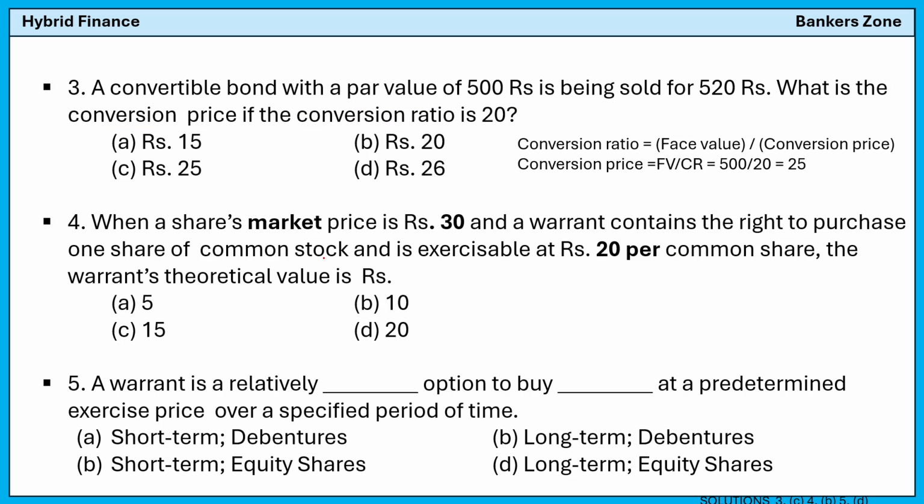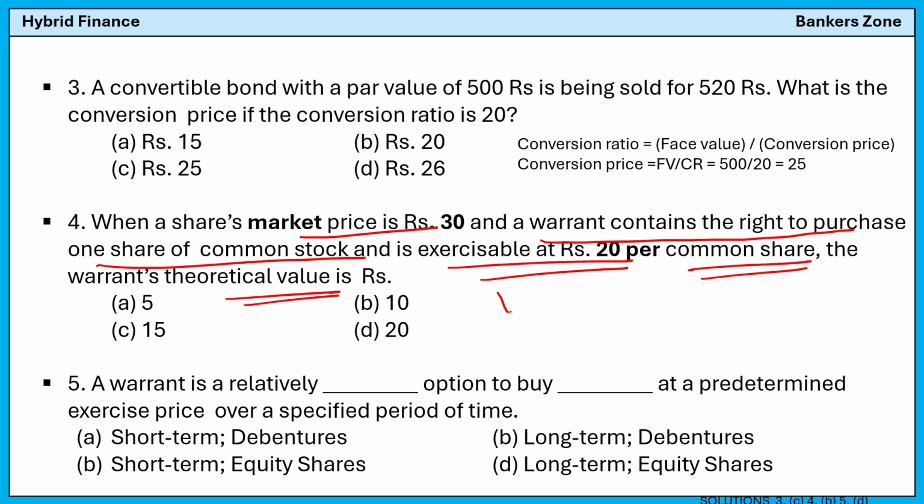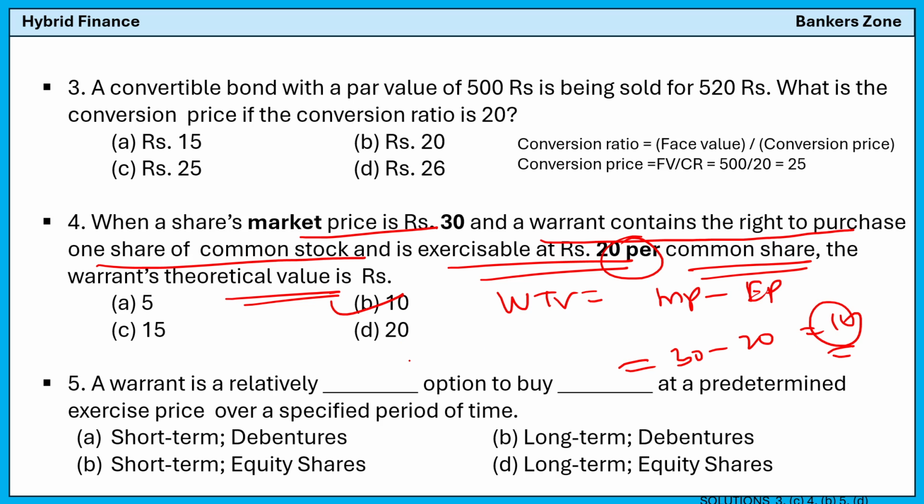When a share market price is 30, a warrant contains the right to purchase one share of common stock, exercisable at 20 per common share. What is the warrant's theoretical value? To find the warrant's theoretical value, it is very easy: market price minus exercise price. The market price is 30 minus the exercise price of 20. So the correct answer will be 10. So option B is your correct option.